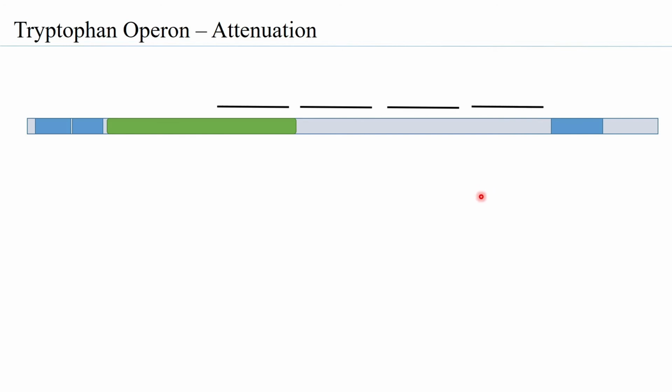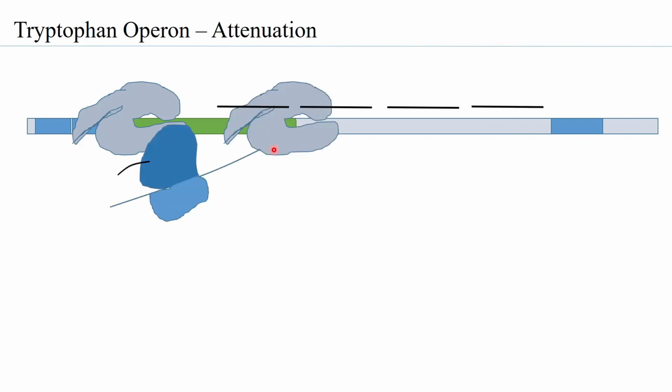Okay, now let us look at the other scenario. Suppose you have less or no tryptophan present in the cell. Then what is going to happen? When you have the RNA polymerase transcribing the first attenuator sequence, the ribosome has already come and bound and started synthesizing the polypeptide.